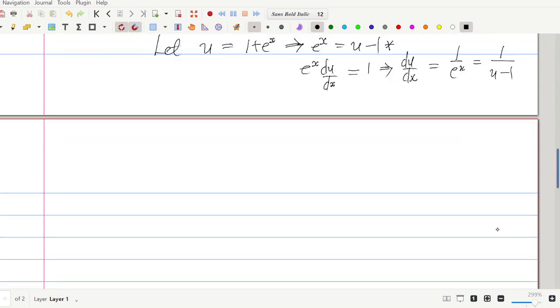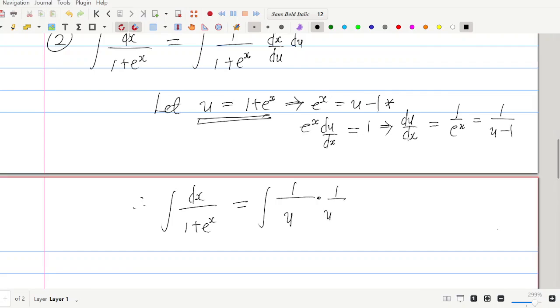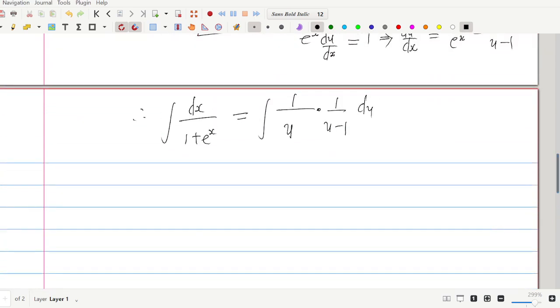All right. So putting these results we've considered into the integrand, we can say therefore the integral of 1 over 1 plus exponential x is equal to writing 1 over, now in place of 1 plus exponential x, we put u. That was our agreement initially. Look at it over here. Can you see that? We agree that u should be that expression. Now the dx/du has been gotten as 1 over u minus 1. So in the place of the dx/du, I can put 1 over u minus 1, all right? So we have du, all right? So this integral then simplifies to writing integral of 1 over u multiplied by u minus 1 du.